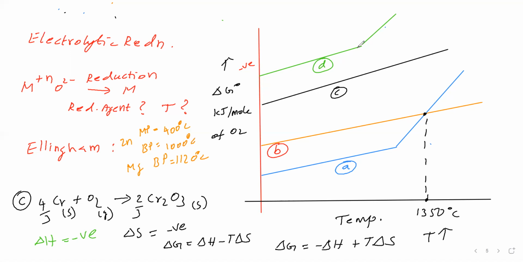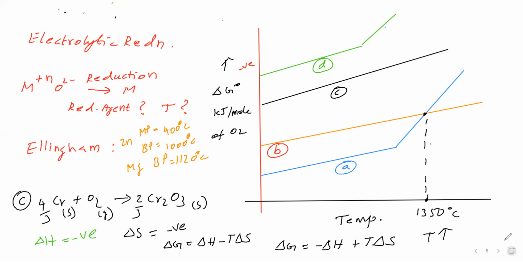Okay. Now we will see the element oxides we have discussed so far. Everything we will see in one graph. From that we can conclude which element will act as a reducing agent for which oxide into element, that we can come to know, isn't it? That all together we will see.